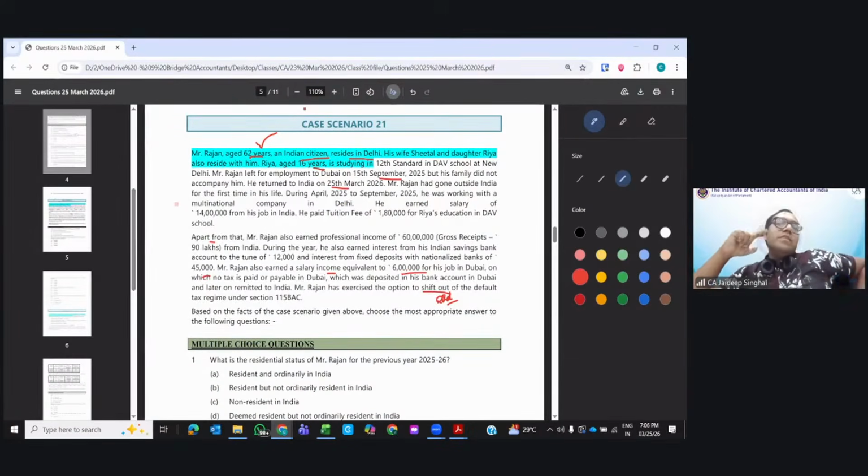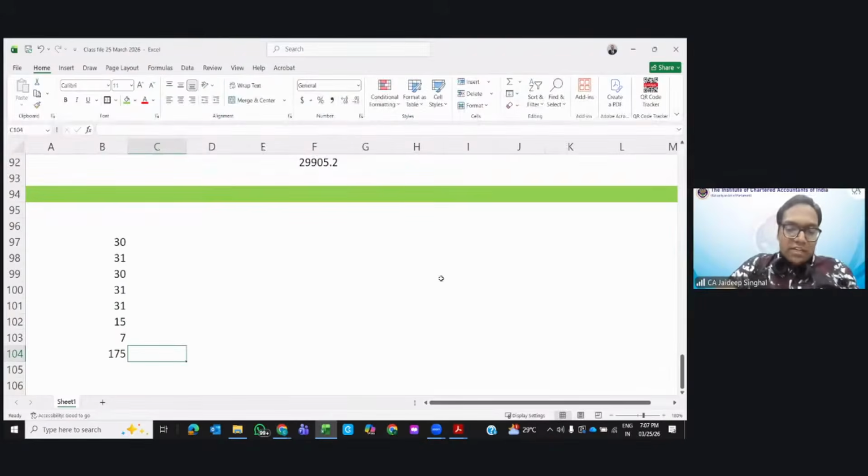Abhimanyu says no. Why? Because he went for the first time. No, Navneet, this is not the answer. He has gone for employment outside India. Right? He has earned salary. So in case of employment, 60 plus 365 is not checked. For the purpose of employment, only the 182 days condition is there. That is not satisfied. It means this person is non-resident.